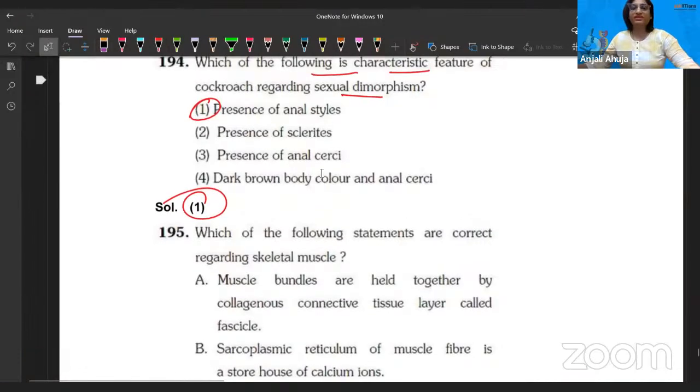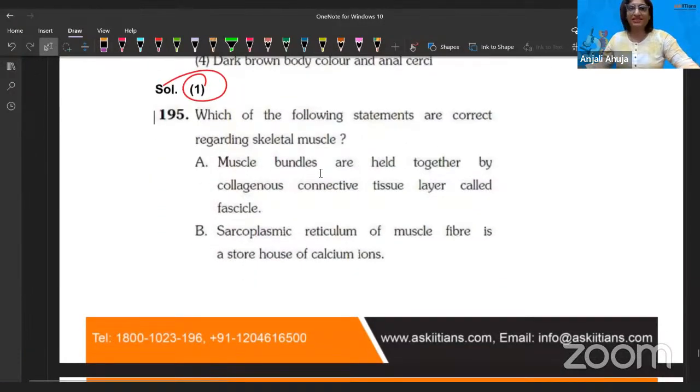Which of the following statements are correct regarding skeletal muscles? Muscle bundles are held together by a collagenous connective tissue called fascicle. नहीं, fascicle एक bundle. बायो में जहां भी तुम्हें fascicle word दिखे, that means fascicule. It's a bundle, right? तो यहाँ पे nerve cells के bundles होते हैं. तो this is not a right statement.